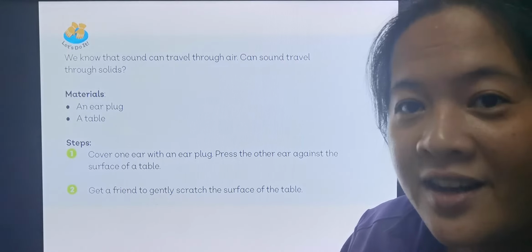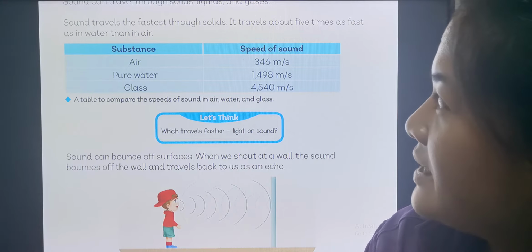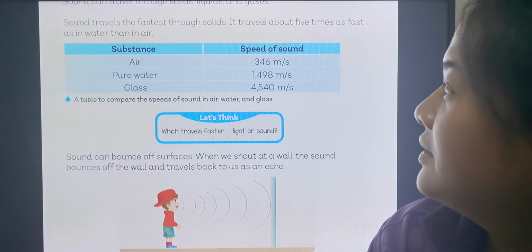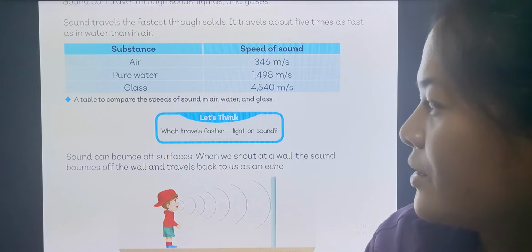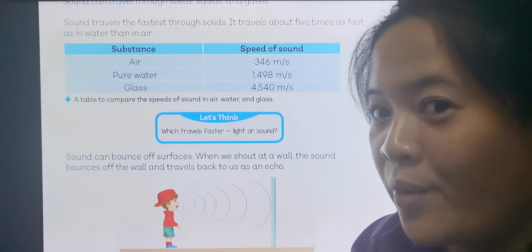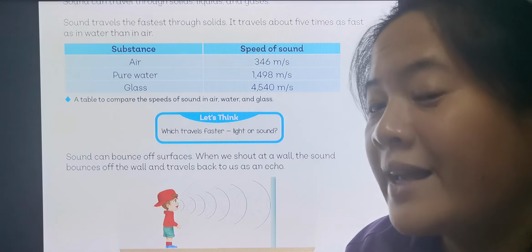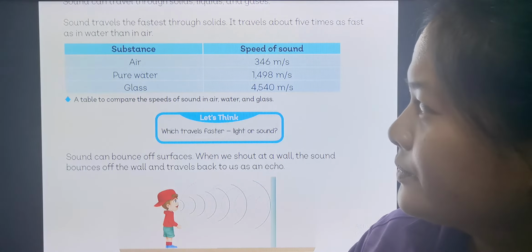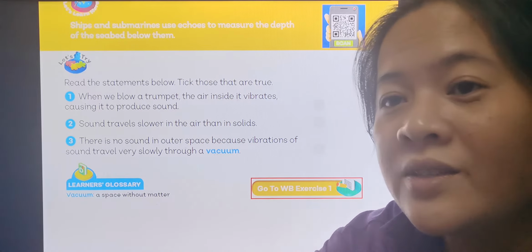Last week Teacher Yuri discussed this already, and we said that sound travels fastest through solids, followed by liquids and then gases. And sound can bounce off surfaces. We call this echo. When the sound travels back or is reflected back, we call it echo. So for today, we are going to study the properties of sound.